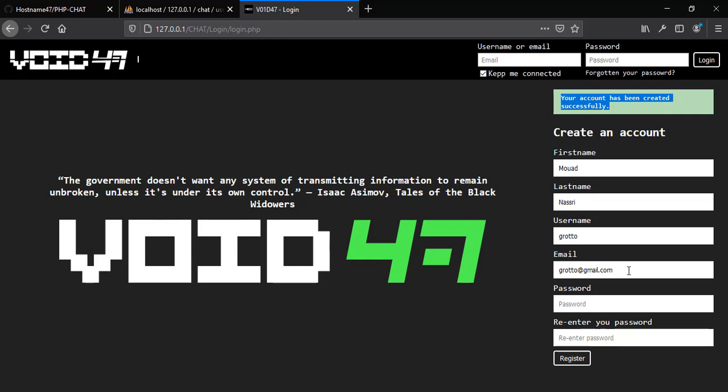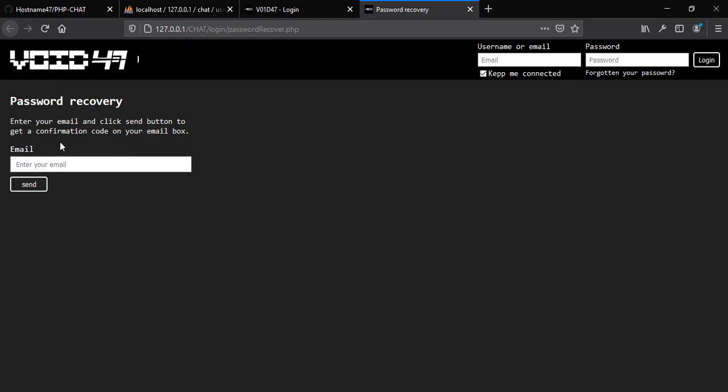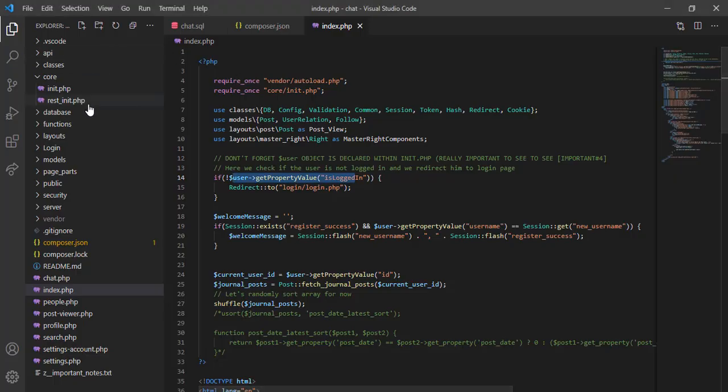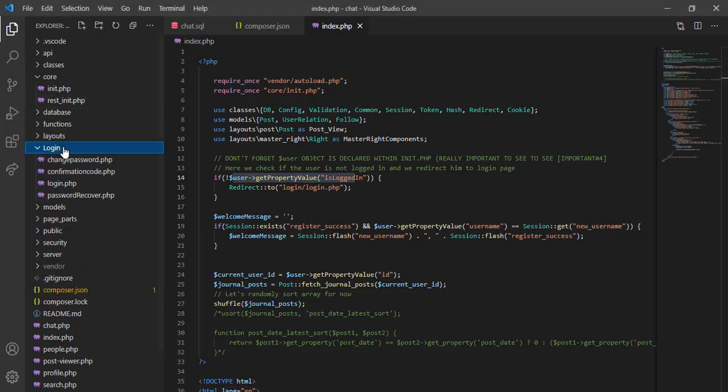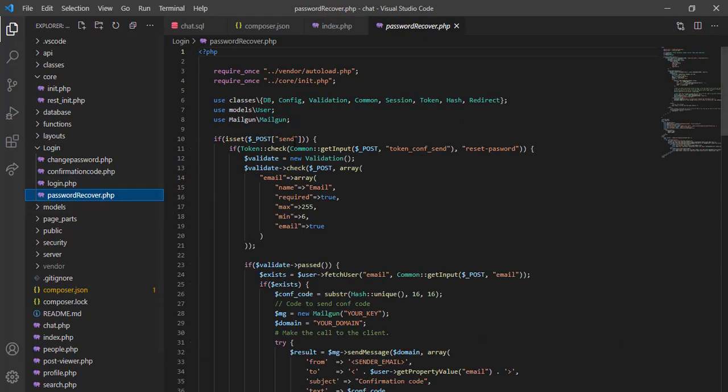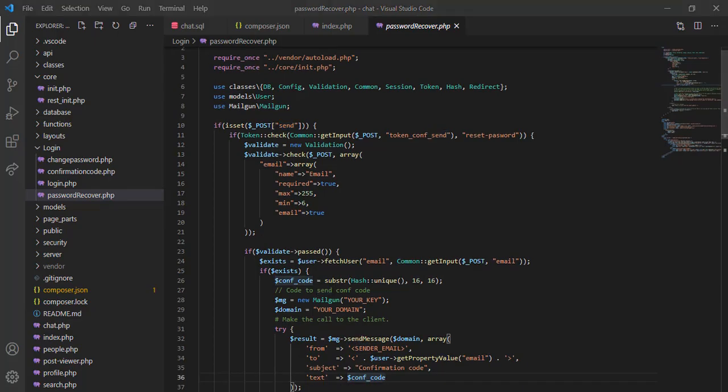Now let's register, and as you can see we have this account created successfully. Now let's use this account to log in, but before login, we talked about the remember me feature, but we have this link here which is used to recover your password. Basically we used the Mailgun API to restore our password. Now to access this page we go to login and password recover. Now we track the send button.